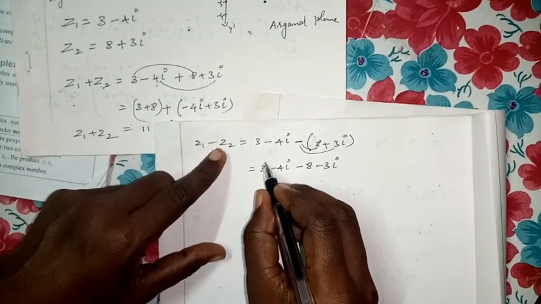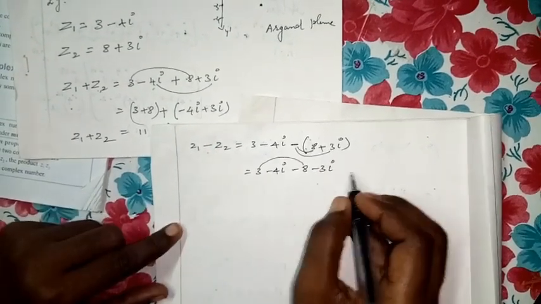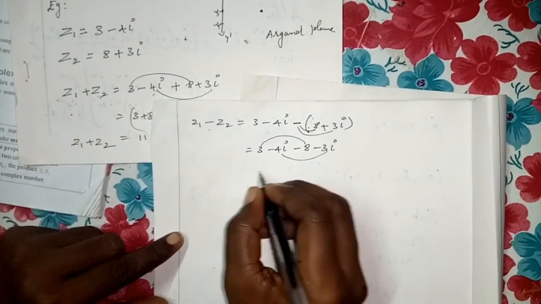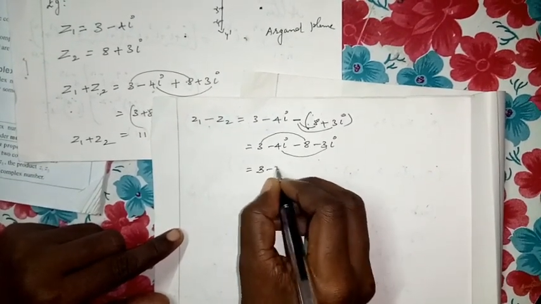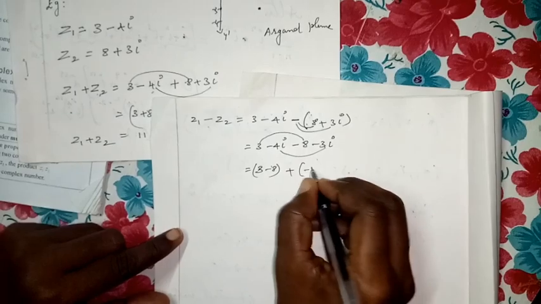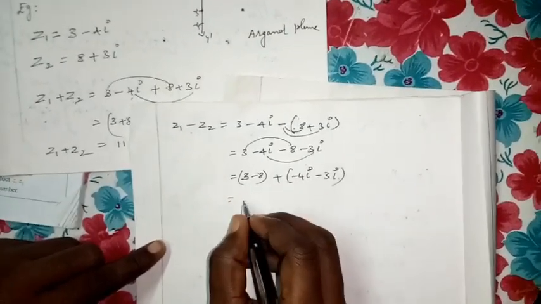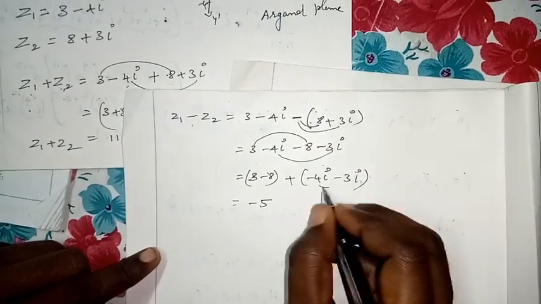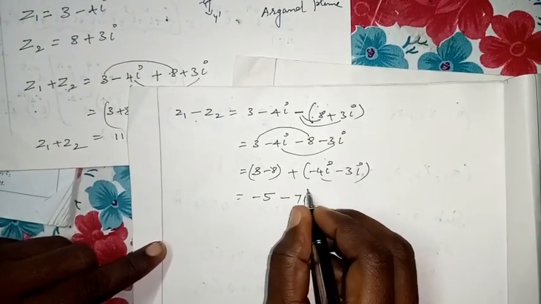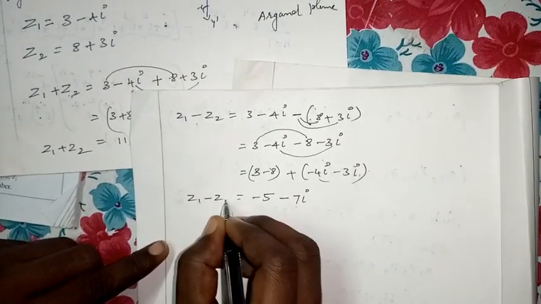Again, children, we have to add the real and imaginary part alone. 3 minus 8 plus minus 4i minus 3i. Then what will come? Minus 5. And this? Same sign, so add, put the same sign: 7i. This is Z1 minus Z2.